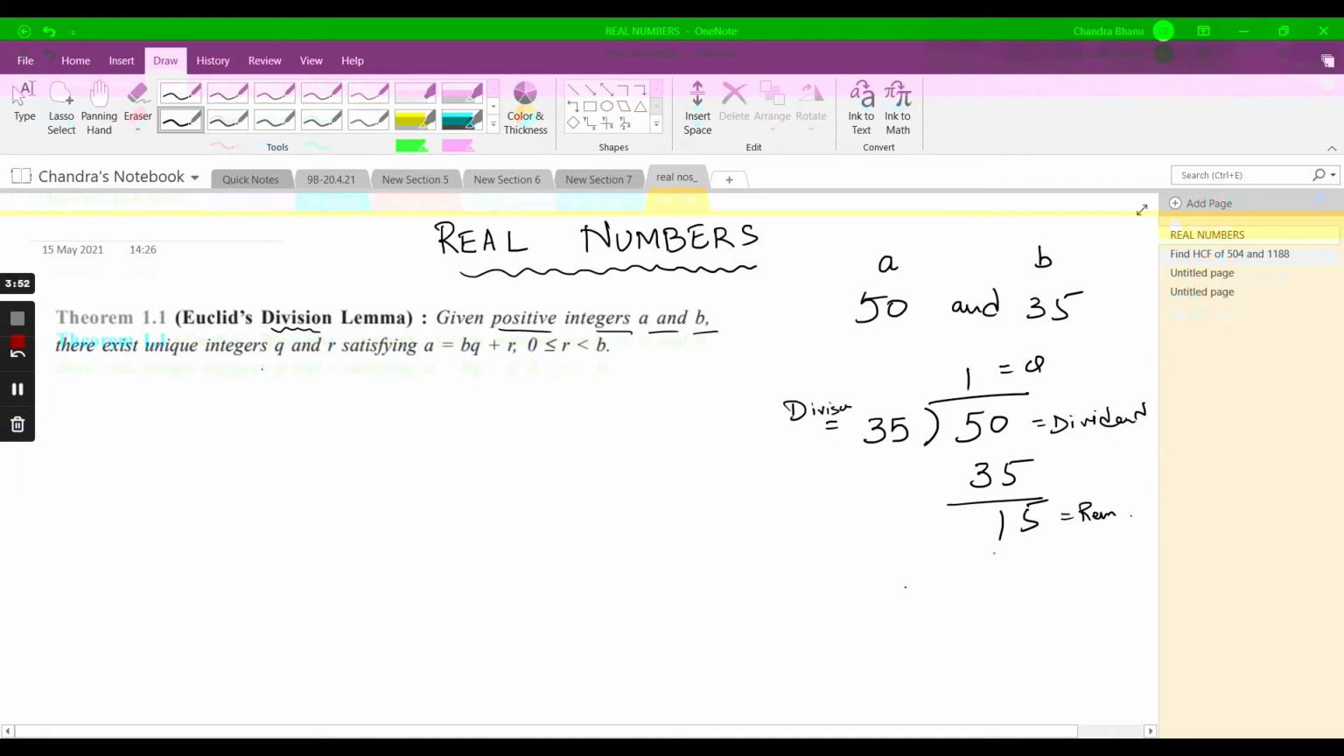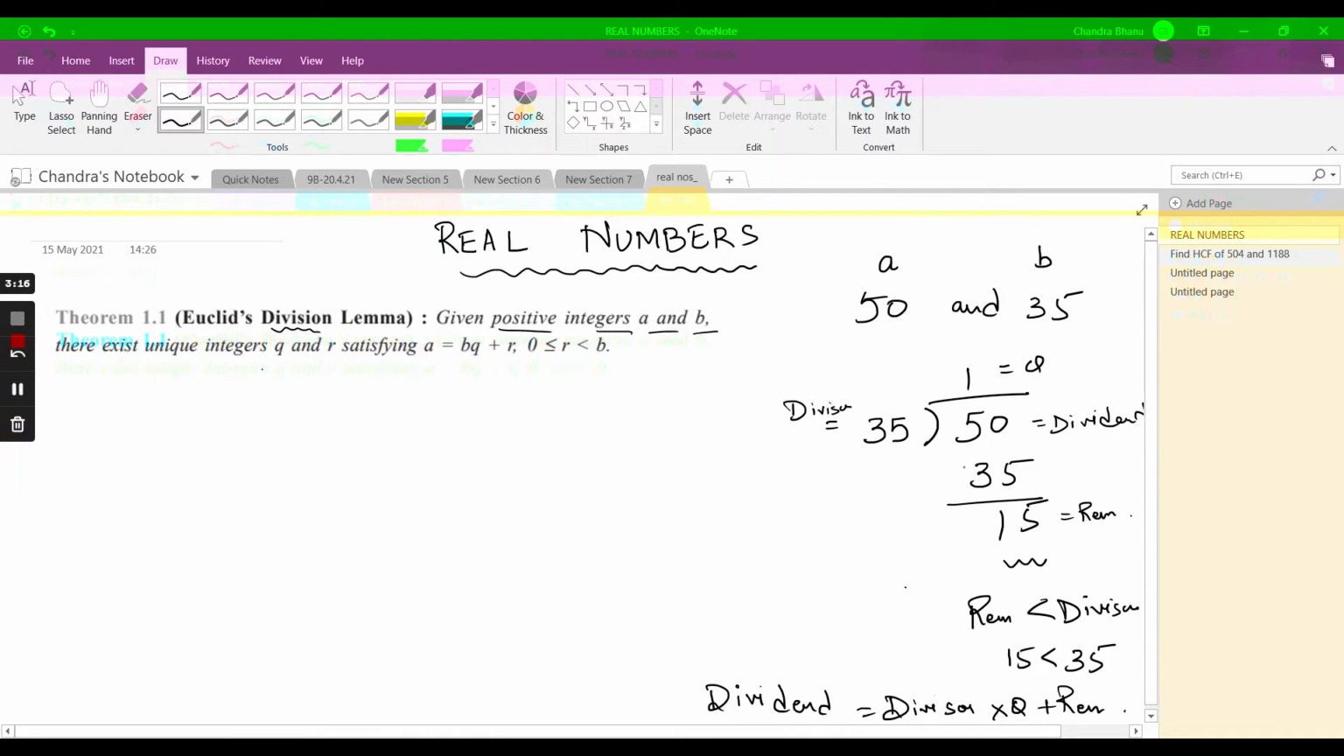I think all of you should be aware of when we stop our division. We stop our division when our remainder is less than the divisor. Here 15 is less than 35, so I am stopping my division. If my remainder had been 35, I would have still continued, but it should be less than the divisor. Now, in our previous classes, we have learned a division rule that dividend is equal to divisor into quotient plus remainder. So the same rule is applicable here.